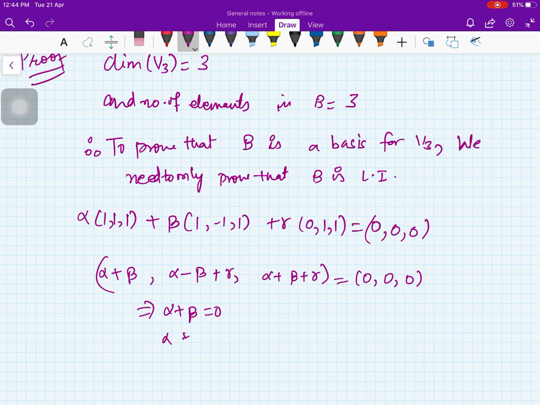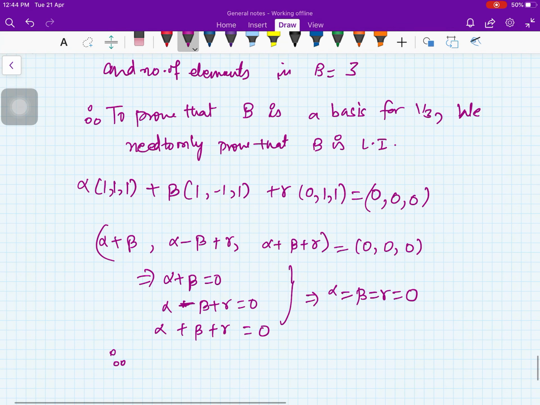From here you get alpha plus beta is 0, alpha minus beta plus gamma is 0, alpha plus beta plus gamma equal to 0. You solve these three and you get alpha equal to beta equal to gamma equal to 0. Therefore, set B is linearly independent and hence is a basis. This is how you prove that a given set is a basis when you already know the dimension. Thank you.